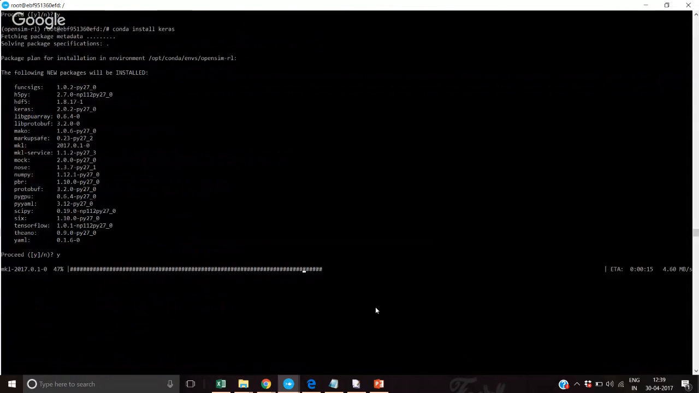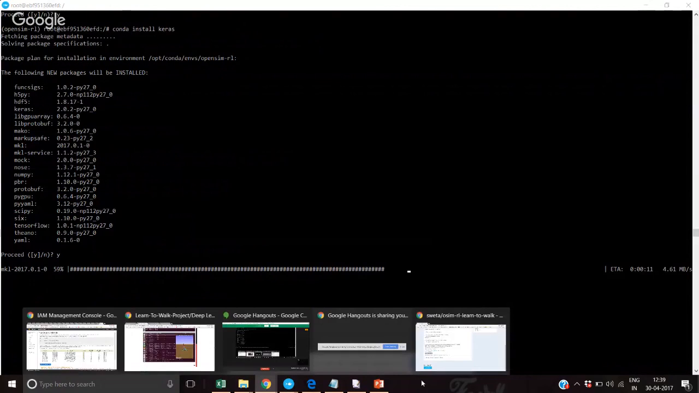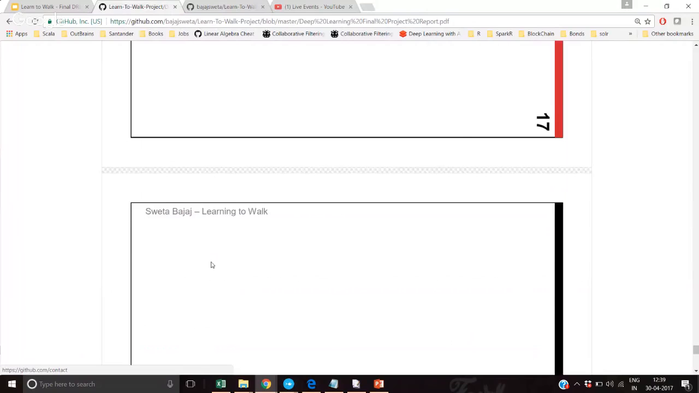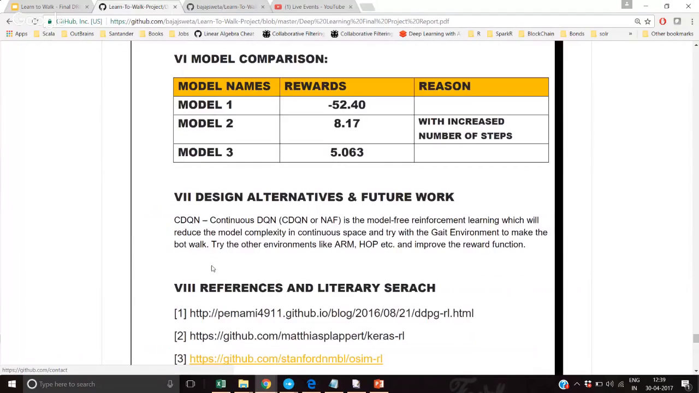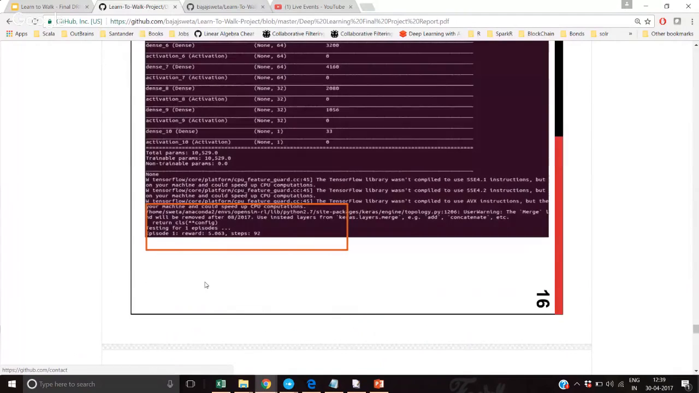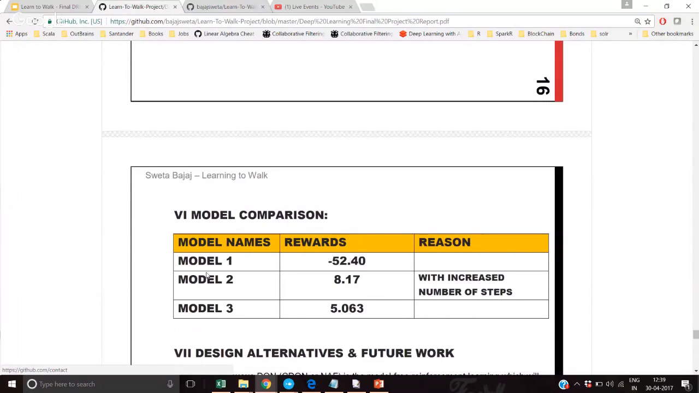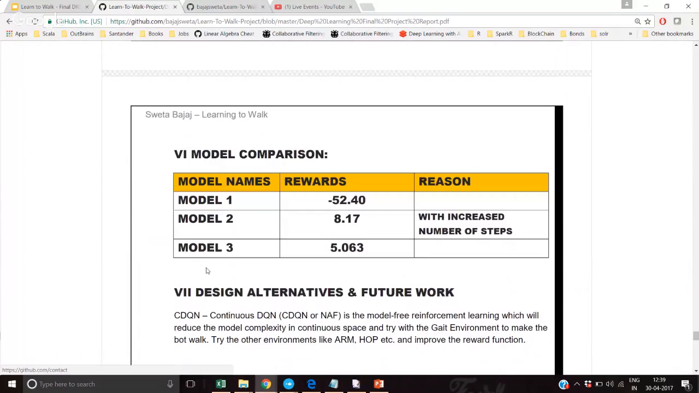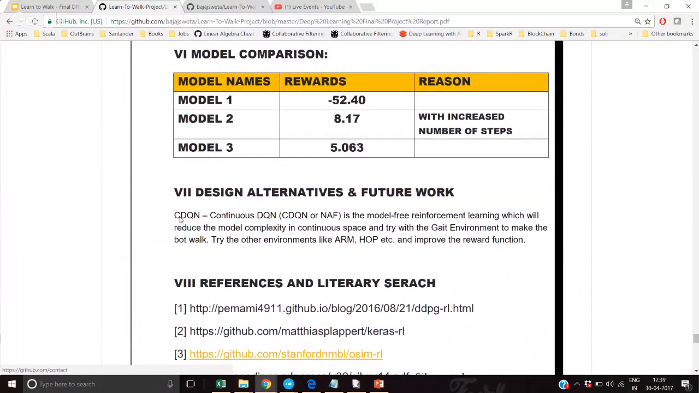Till the sixth time, let's see what else is there in the report. So my following observations are there in the report. I tried to compare three types of DDPG models, and this is the score that I was getting. So my design alternative would be using the CDQN, that is a continuous DQN model.